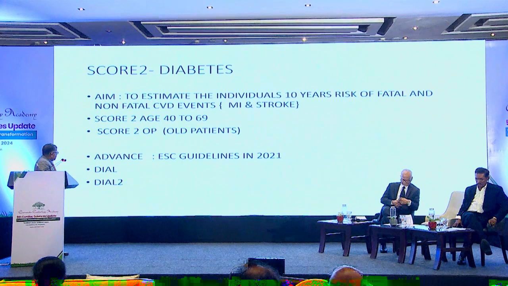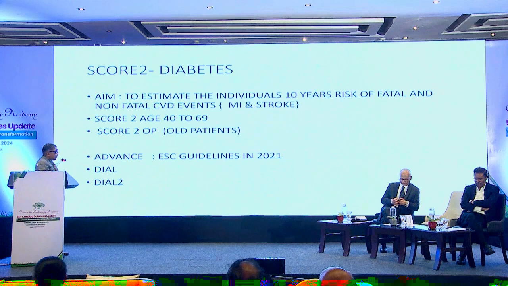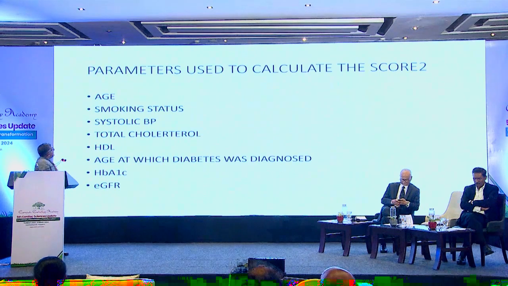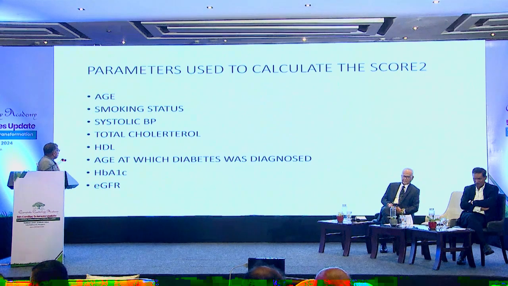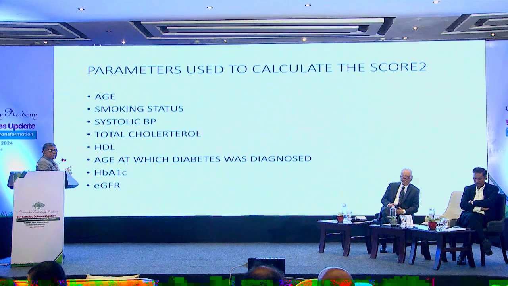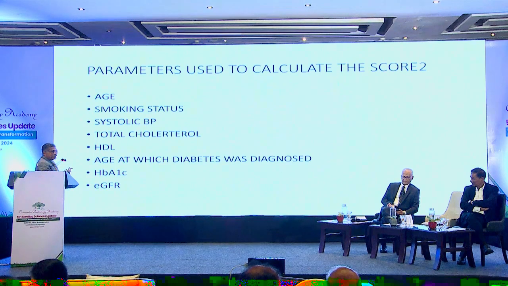Previously, some other scores were used. I'll skip that. That was up to 2021, the ADVANCE and DIAL 2 were used. And then these are the parameters that have been used in the score: age, smoking, systolic blood pressure, total cholesterol, HDL, age at which the diagnosis was made, HbA1c and AF. Conspicuously, you can see that this was from the European Society of Cardiology guidelines, and the cardiac parameters have not been used in this.